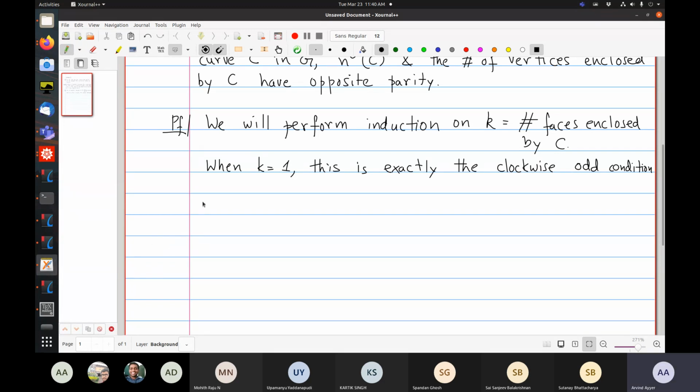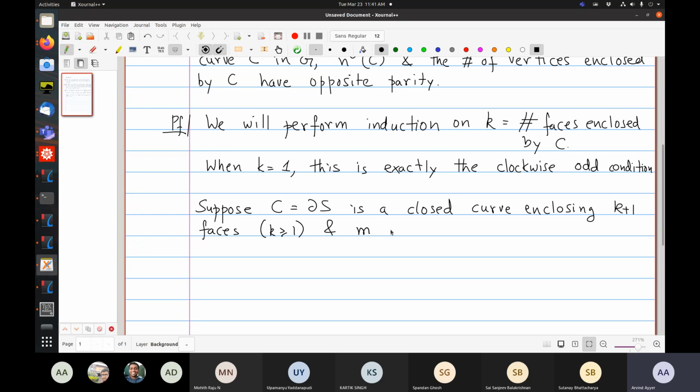So suppose C, which is the boundary of some region S, is a closed curve enclosing K plus 1 faces, where K is greater than or equal to 1, and M internal vertices.